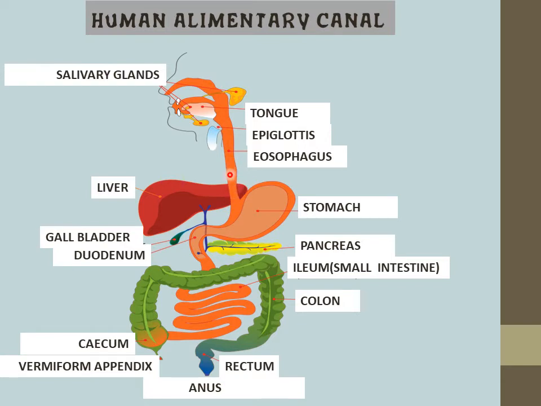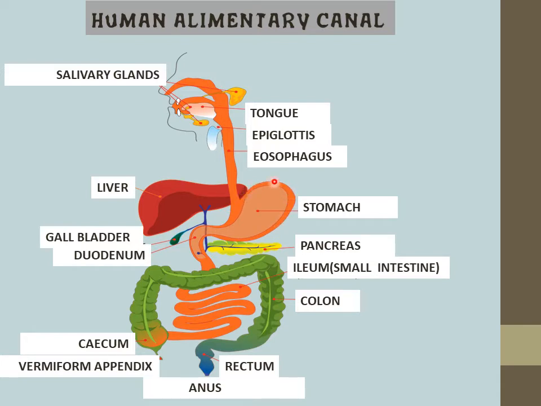Now you can see that the esophagus is connected to the stomach. This one is the stomach, and it is a J-shaped muscular structure. We can see that the inner walls of the stomach are muscular, and they are responsible for secreting certain gastric juices.